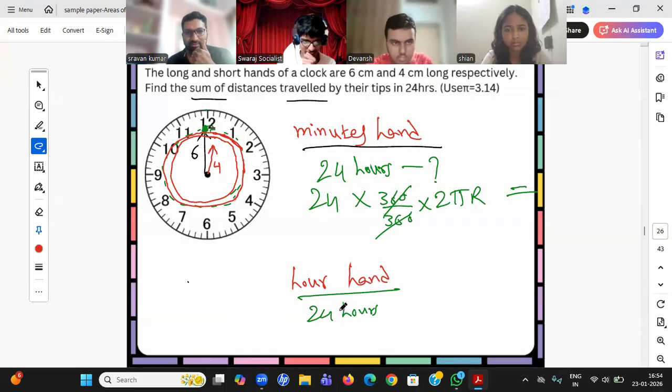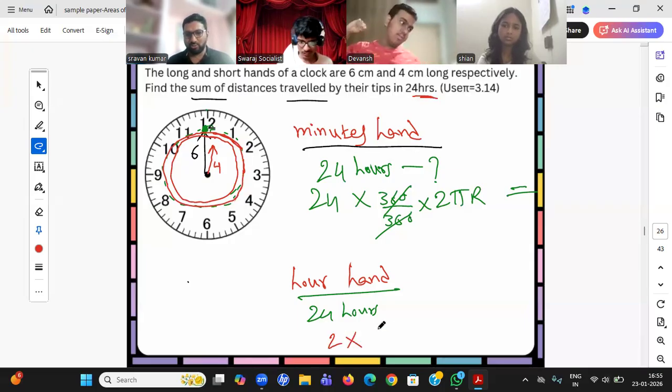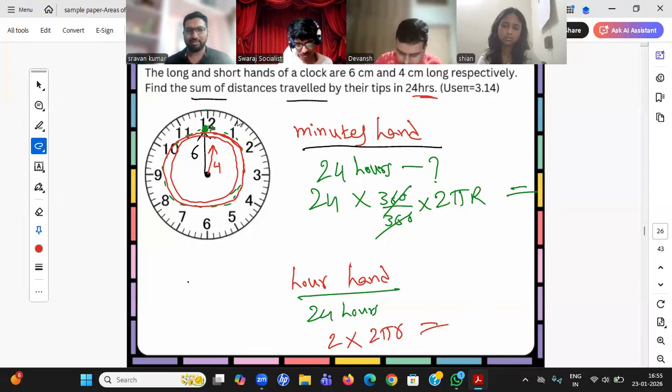So there are 24 hours, so 24 times. That is fine for the minutes hand. But the hours hand moves only 5 minutes in 1 hour, right? So in 12 hours it makes one complete rotation, but he's asking for 24 hours, another complete rotation. So 2 into 2 pi r, two circles. You should just add both of them.